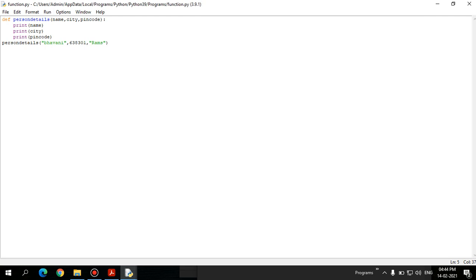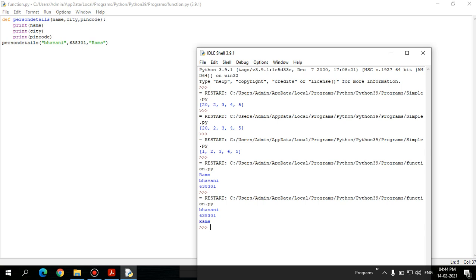Let's think that we have defined in the order of name, city, and pin code. But I have forgotten the order in which I have defined the function, right? So I am passing by assuming that I have given the name of the city first, the second one is pin code, and the third one is name. So it will be called with values out of order, right? So let's check. It will execute, no issues at all.